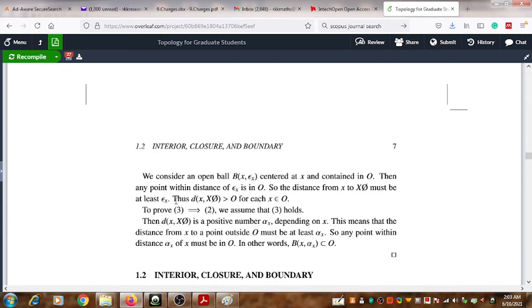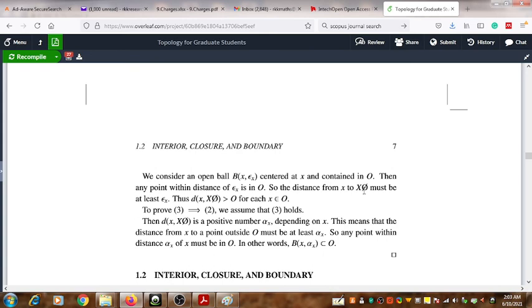Since B(x, epsilon x) is completely contained in O, any point within the distance of epsilon x from x is in O.